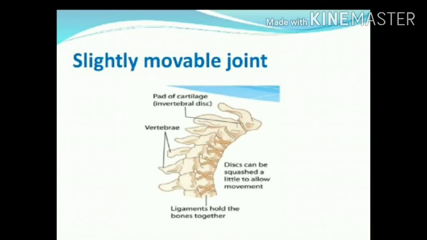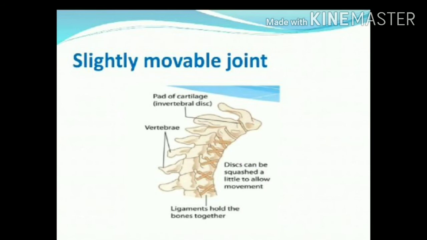Now see, this disc-like structure is there. These discs can be squashed a little to allow movement. Whenever we are turning our body or moving our head, we are able to bend down. Whenever you are doing Surya Namaskar, we are able to bend front side as well as back side. But if we try to go more and more back, at a certain step we are not able to move more than that.